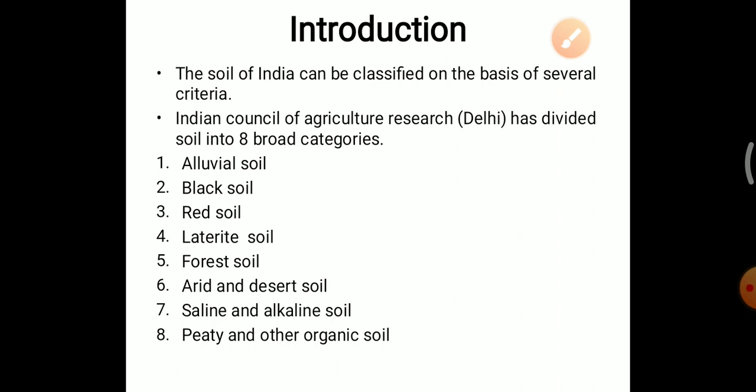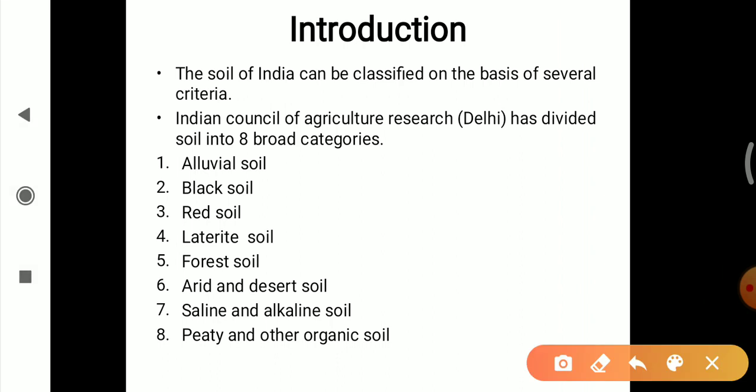But as the modern period started, men began to classify the soil on the basis of texture, color, moisture, etc. So what we have to remember is that from ancient times people classified the soil into two types, fertile or non-fertile. But as the modern period came, men began to classify the soil on the basis of texture, color, moisture, etc.